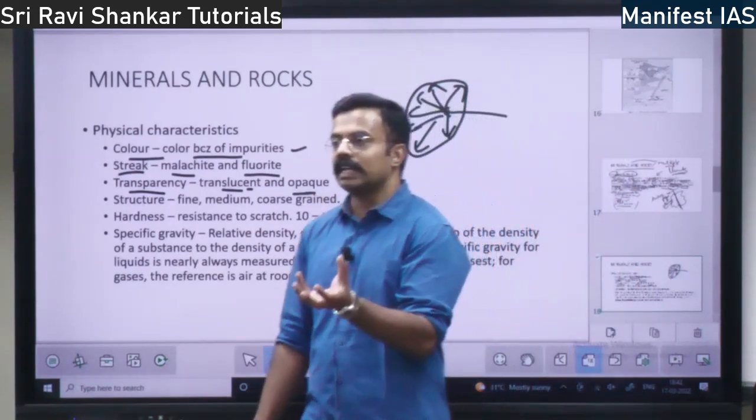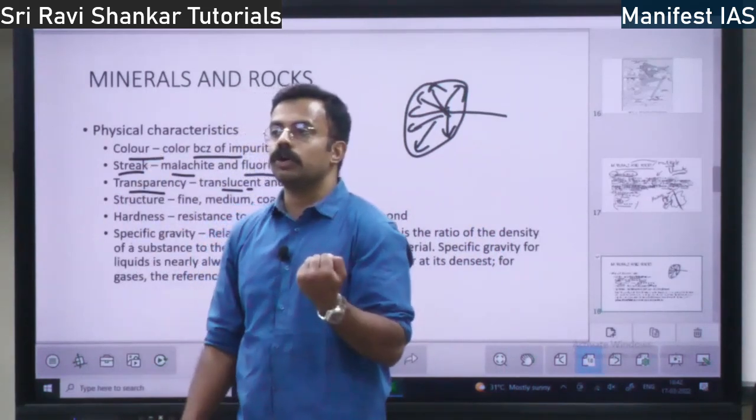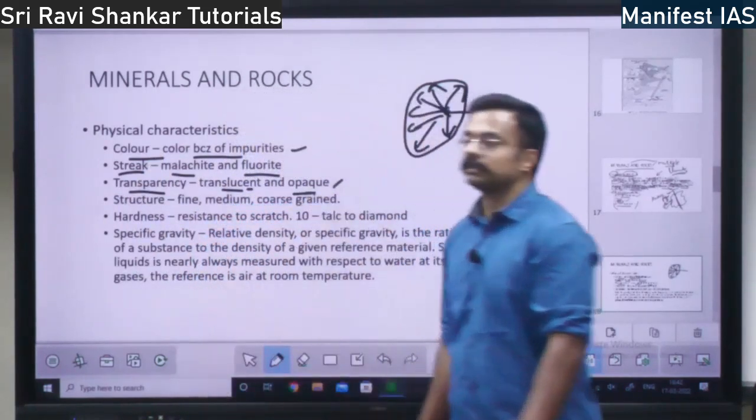Then you have opaque mineral. Opaque mineral means iron. If you take iron, whether you pass the light, is it going to go on the other side? No. So there is opaqueness.